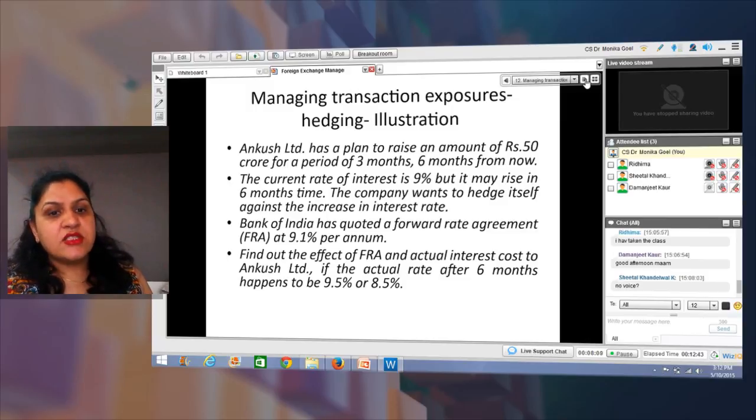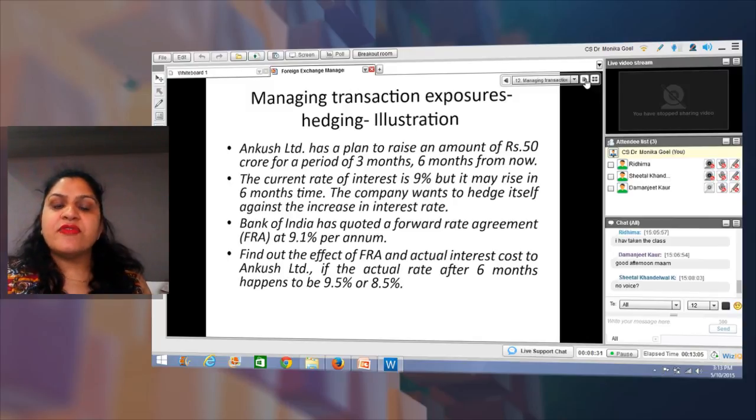The company does not know how it should hedge itself so that it is not required to pay a higher rate of interest after 6 months, basically because the company might have a very low level of margin, and if the interest rates go against the company, it would be very difficult to maintain its profitability.